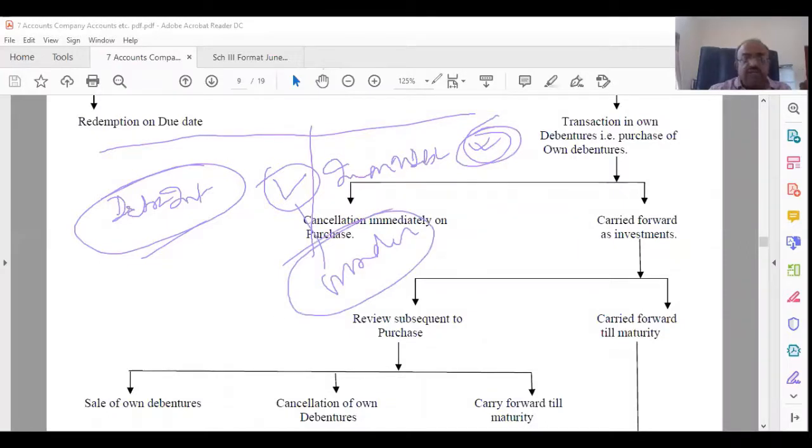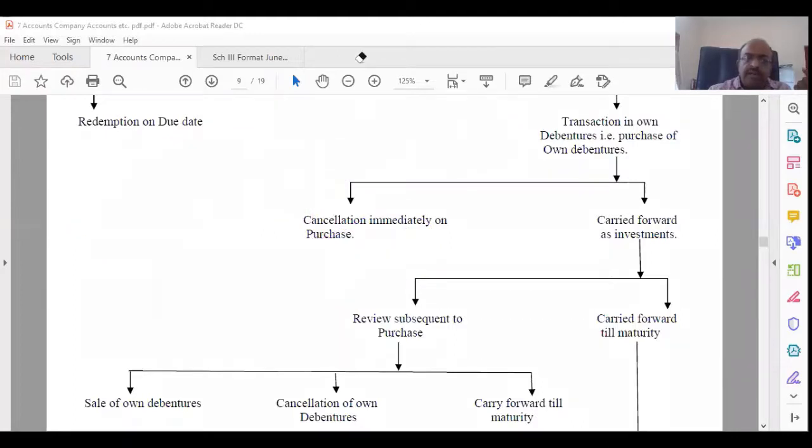Not only that, one more reason is there. If you are allowing it to run till the end, suppose you have agreed to redeem it at a premium. That means now it is hovering at 101, right? Market price now. You know that after 1 year you're going to redeem it at 105. At that time, if you allow it to stay with outsiders, you will have to pay at 105.